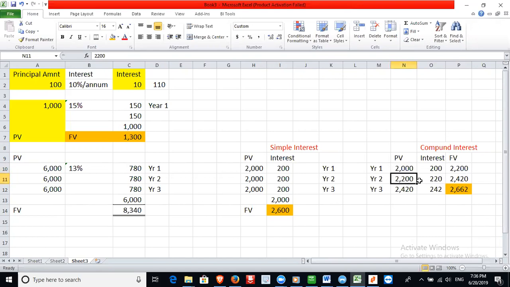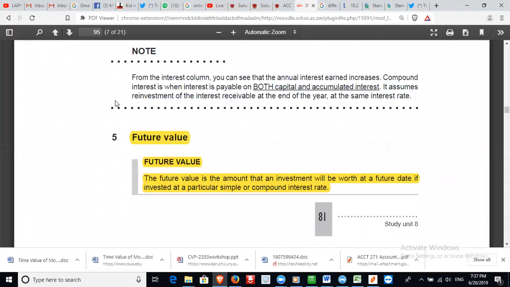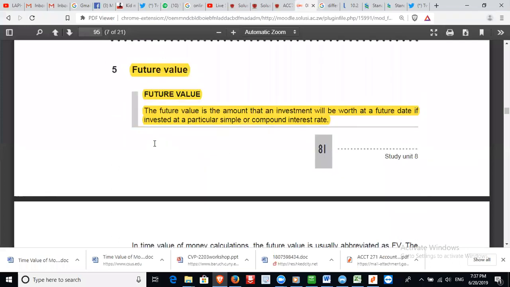Then from that 2,200, you get your interest of 220, then you get 2,420. Then 2,420 is the one that you are going to invest in year 3. You get an interest of 242, then the future value of the 2,000 amount, that is the principal amount that was invested, is 2,662. Right? Together?